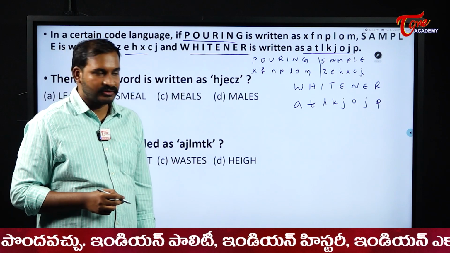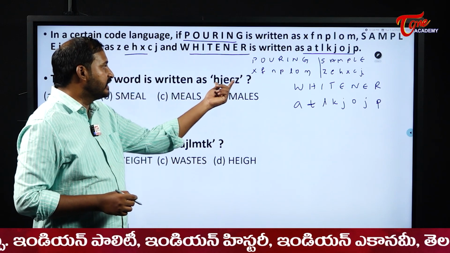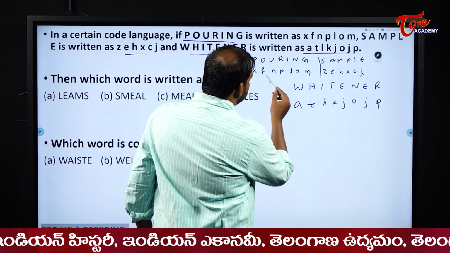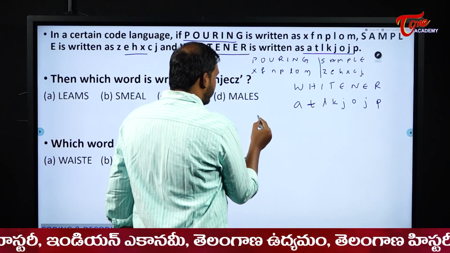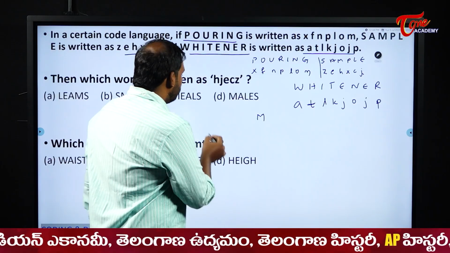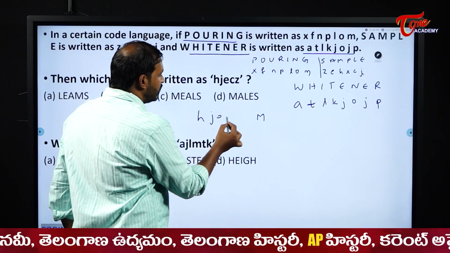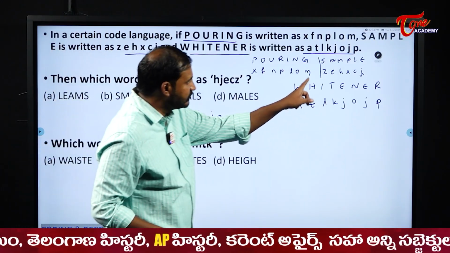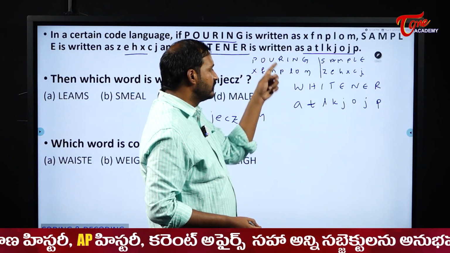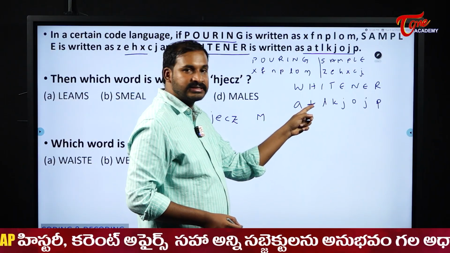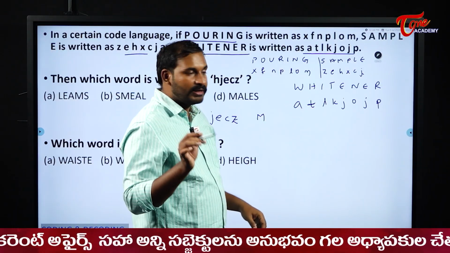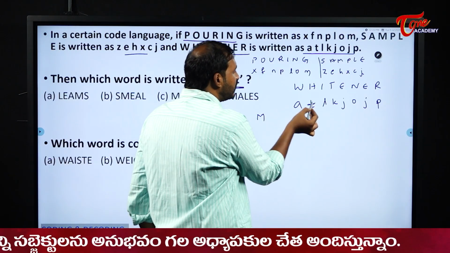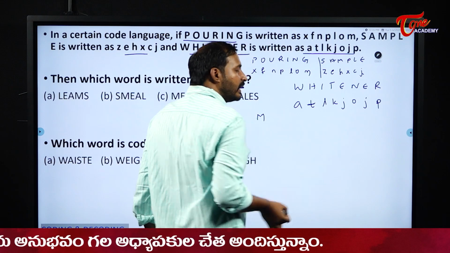Please be careful students. Well, next one what? HJECZ. H is coded as what? H is the code for what? H is there here. H is what? M. Why? Because we are decoding the word, this one. We are decoding this one to write the word. H you should check where? Don't check in this one. Don't take H here and write it as a T. It is completely wrong. What is this? This is code. Code means you should check in the denominator one. So H is what? M for us actually.